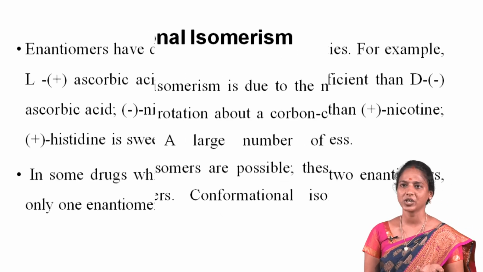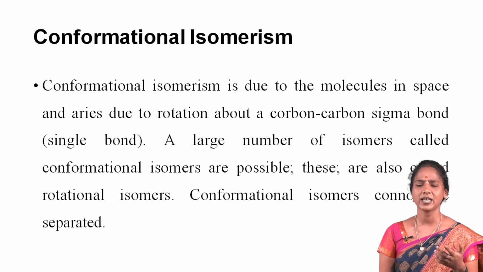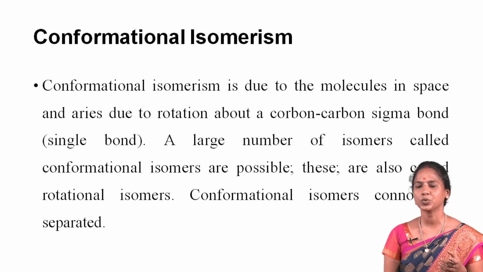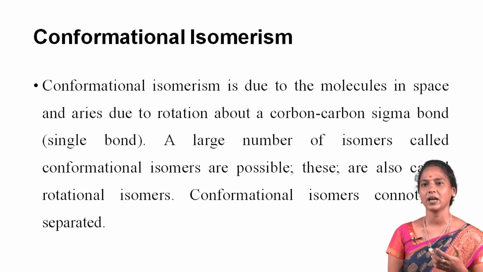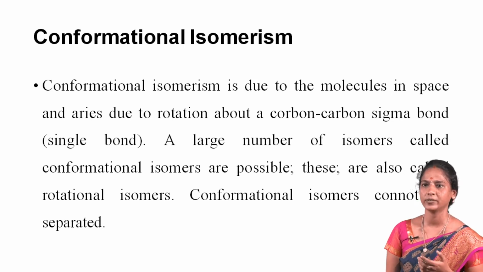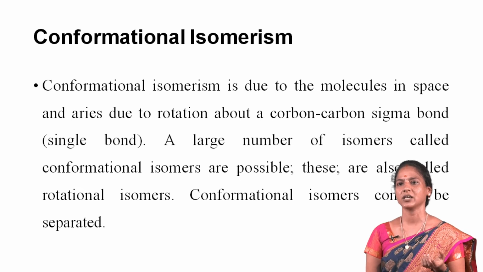Next one is conformational isomerism. It is a very important one. Conformational isomerism is due to the arrangement of the molecule in space and arises from rotation about the carbon-carbon sigma bond, also called a single bond. A large number of isomers, called conformational isomers, are possible, and these are also called rotational isomers.